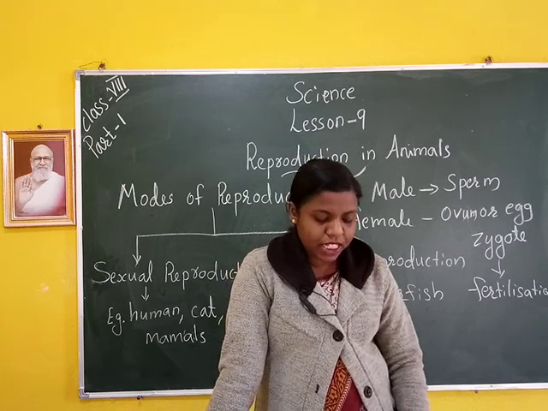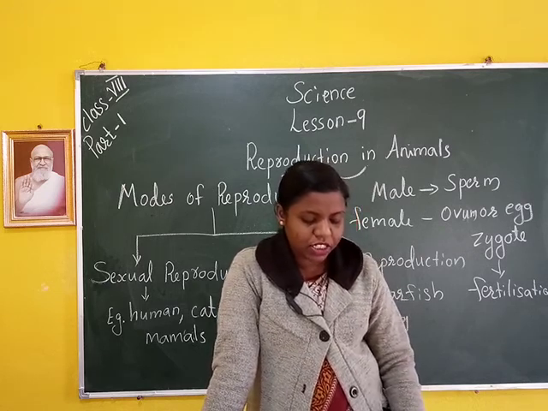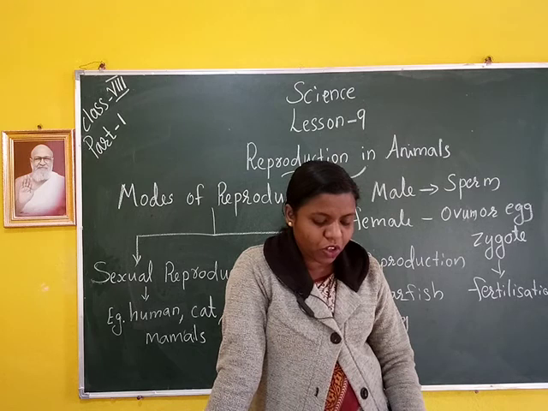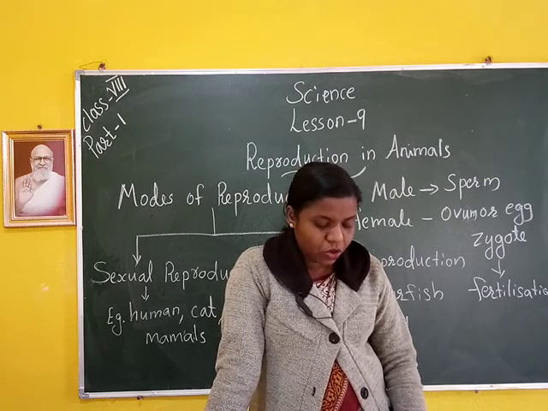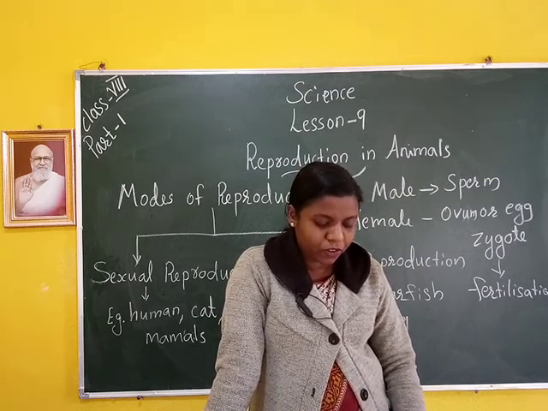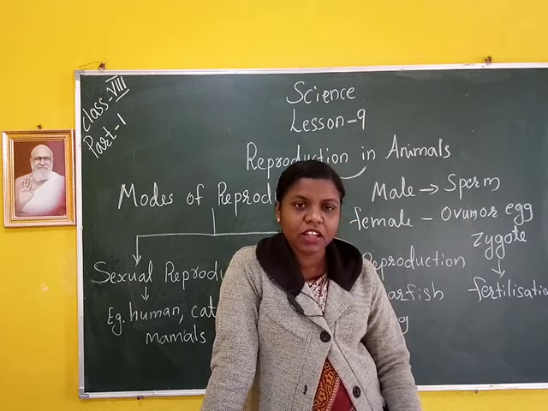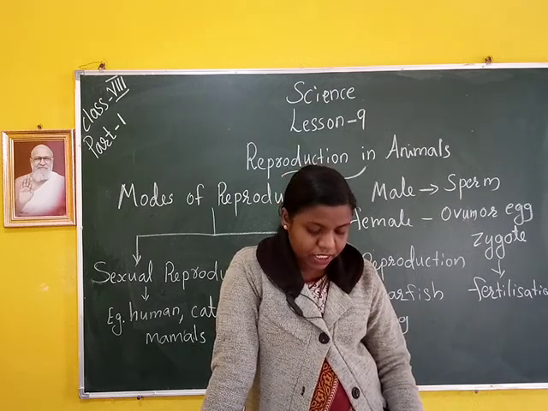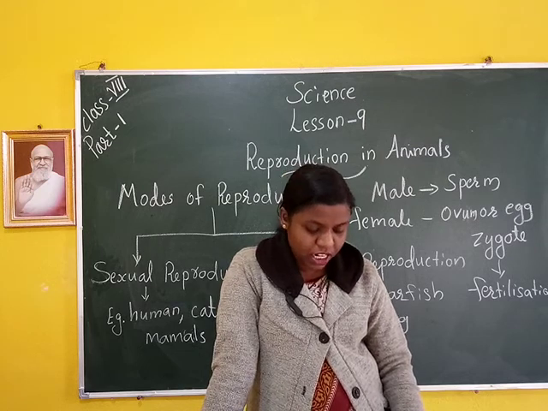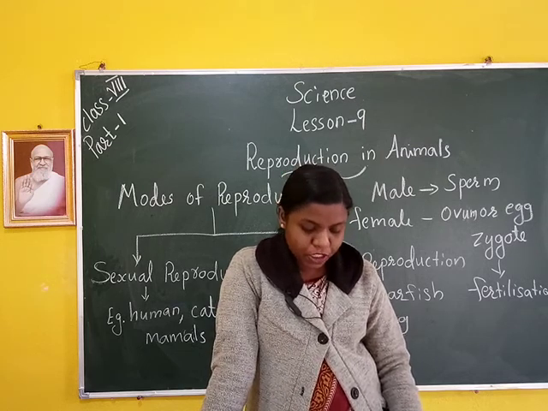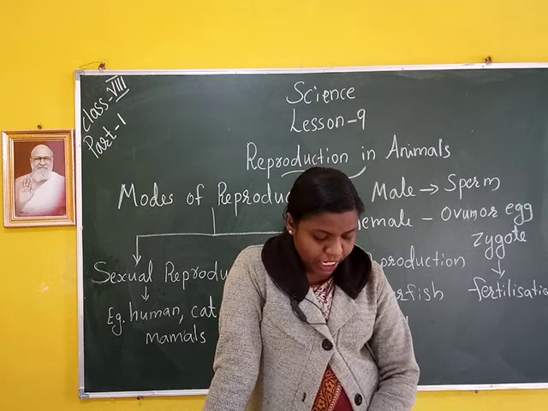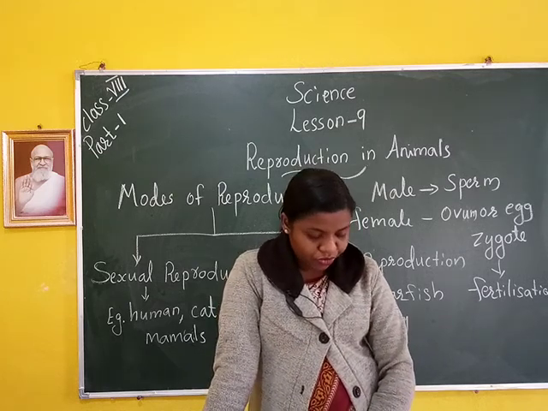In human beings, a single matured egg is released into the oviduct by one of the ovaries every month. The uterus is the part where development of the baby takes place. Like the sperm, an egg is also a single cell. It can split into numerous cells. Then we will study fertilization in detail.